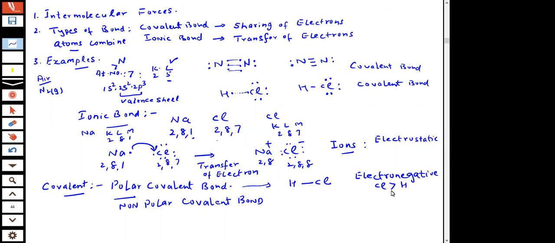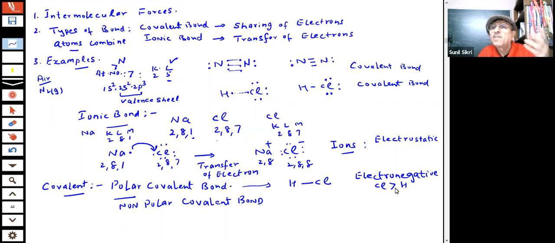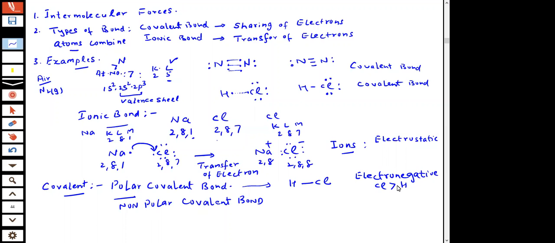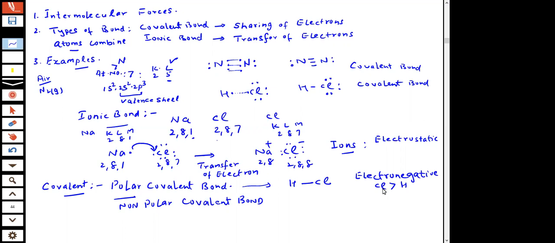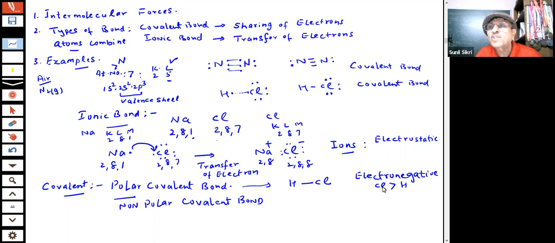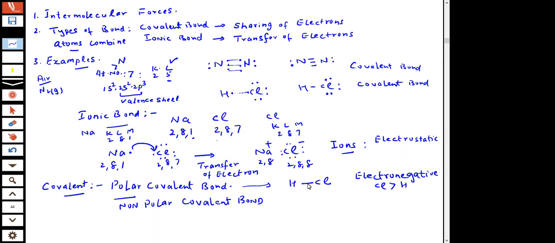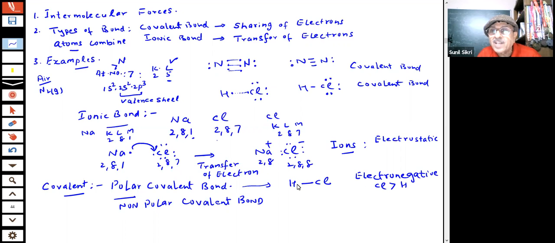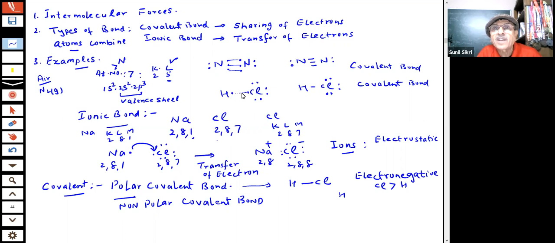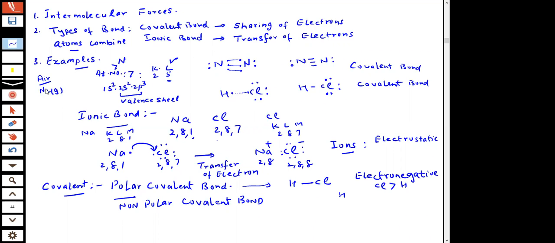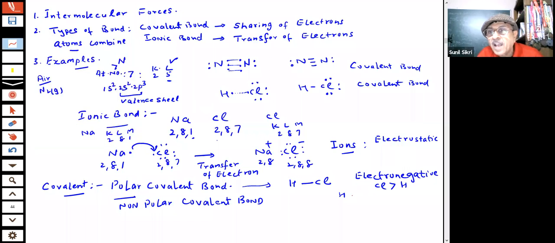That we can see, a table is given in the books. The electronegativity scale is given in a table, students. In case of doubt, we can go and see. Cl is more electronegative. Halogens are highly electronegative elements. They belong to group 17, students. They have a strong tendency to attract electrons towards themselves. But we are saying there is a pair of electrons between hydrogen and chlorine. You have seen just now in this HCl, there is a pair of electrons, students. In hydrogen and chlorine, this bond is formed by a pair of electrons.